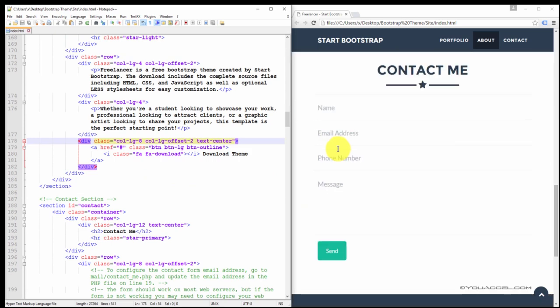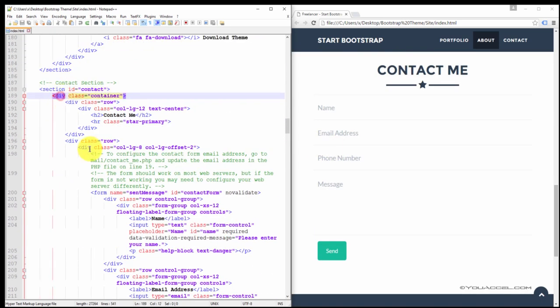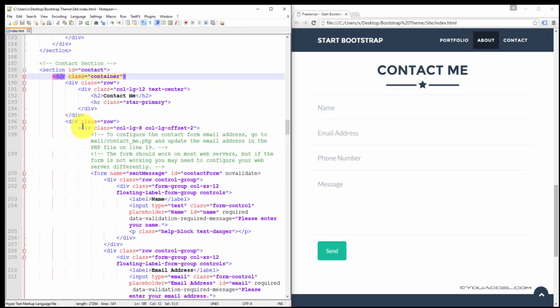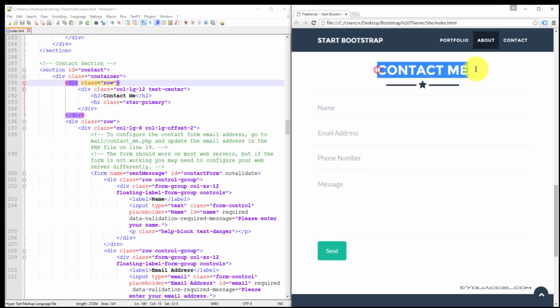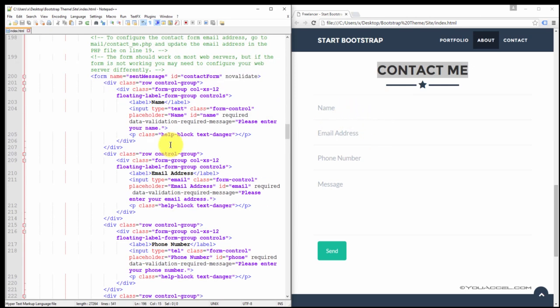Underneath the About section, we have the Contact section. Inside this section, we have a container, and inside the container, we have a row that contains the Contact Me heading. The second row contains all the form elements.